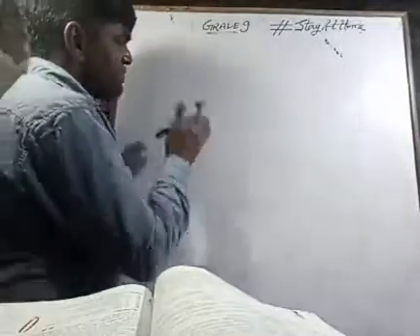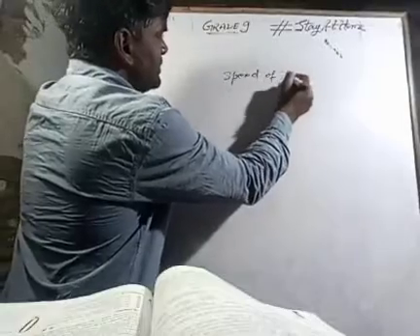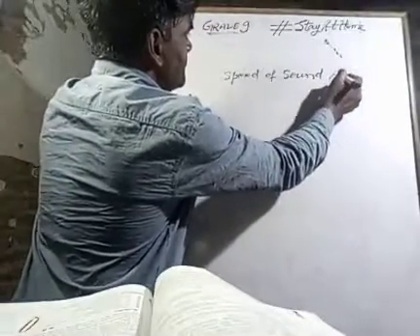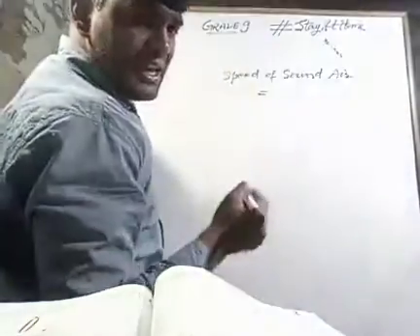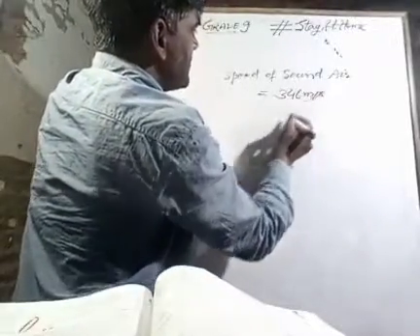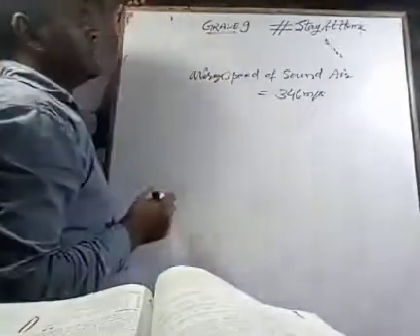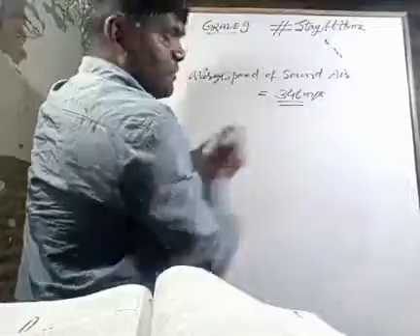So my dear student, you need to remember that the speed of sound in air is given as 346 meter per second.